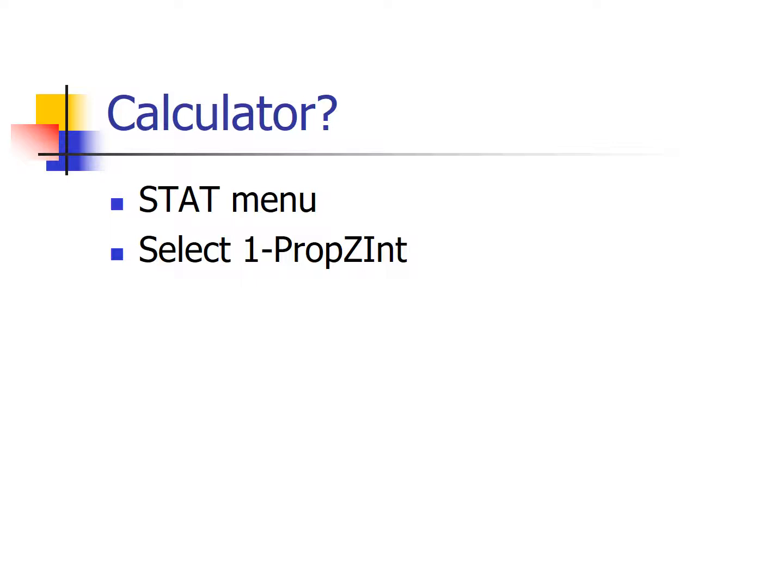How do we do this on a calculator? Well, just like the last two confidence intervals. We go to the stat menu, we hit the stat button, we go over to test, we go down, down, down, way downtown, we go past z interval, past t interval, I think we go a few more down, and you should see something like 1 prop z int, because it's just one proportion, and it's a confidence interval that has the letter z. The critical value is based on a z distribution.